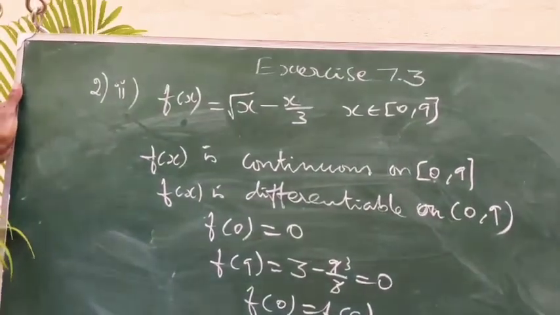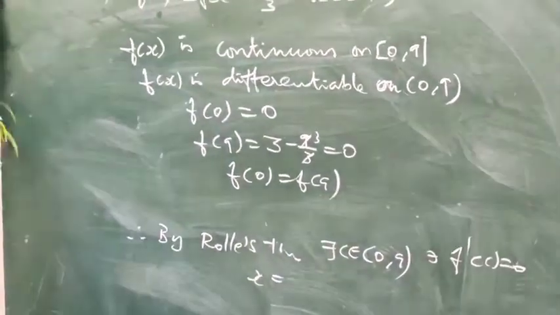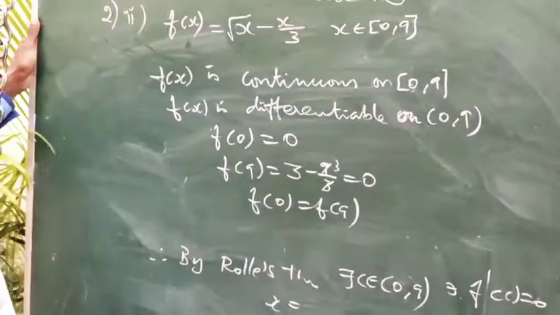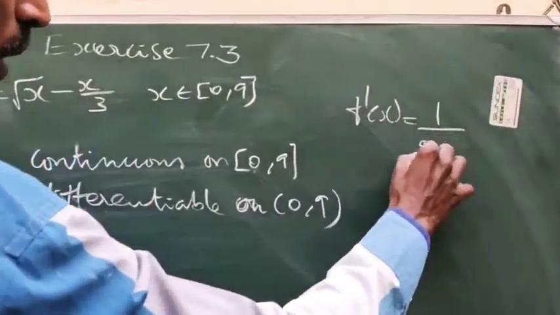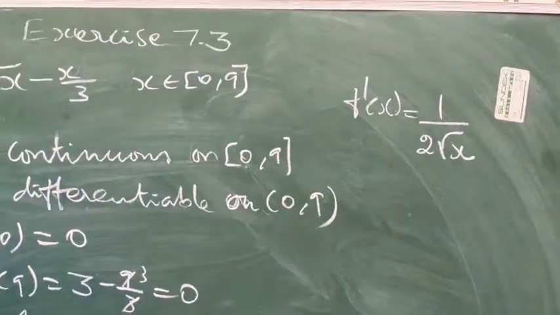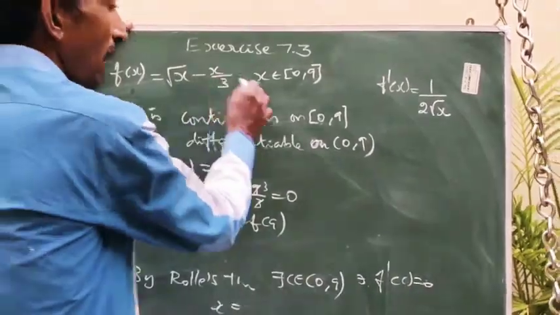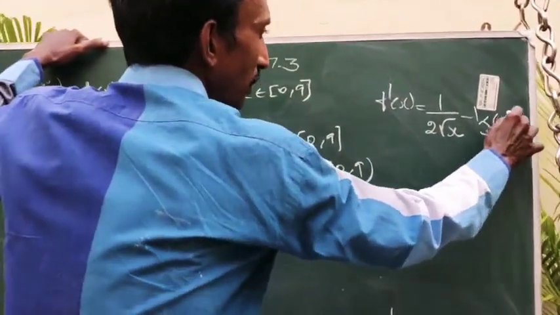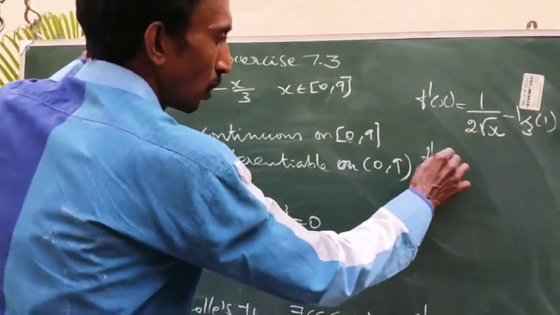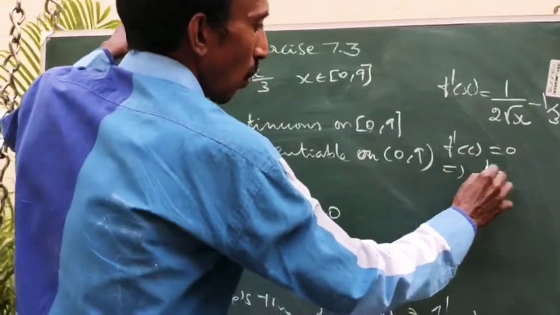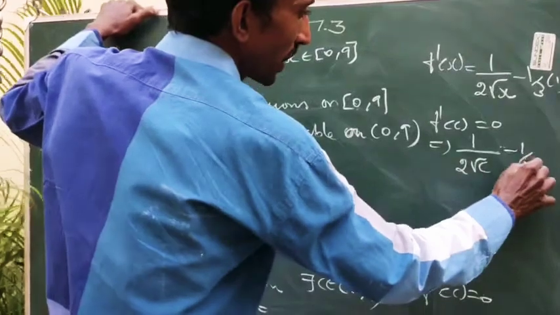Therefore, by Rolle's theorem, all the three conditions are satisfied. There exists a point c belonging to the open interval 0, 9, such that the first derivative equals 0. So what is the first derivative? Differentiation of root x is 1 by 2 root x. Remember the formula? And minus 1 by 3 is a constant. Differentiation of x is 1. So f dash of c equal to 0, which implies 1 by 2 root c minus 1 by 3 equal to 0.